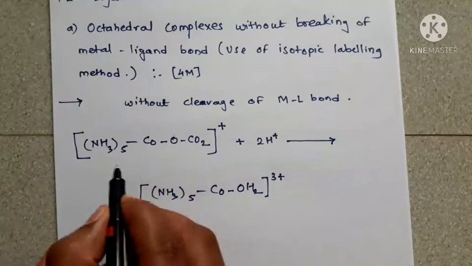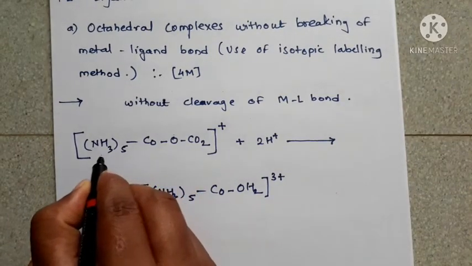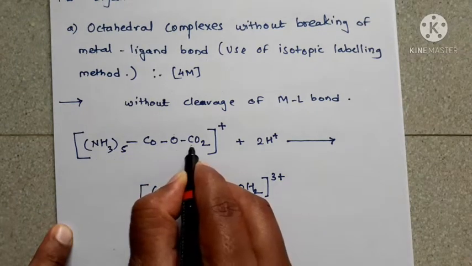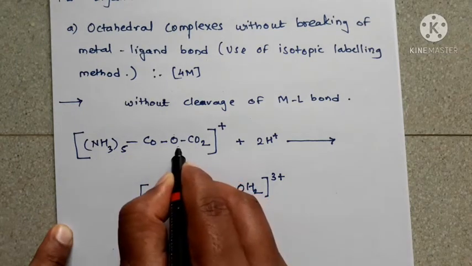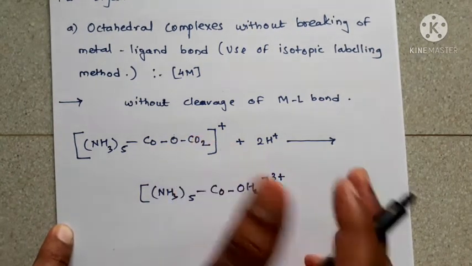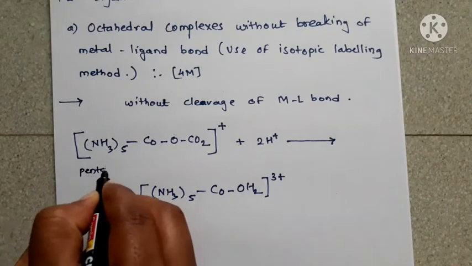Let us see the name of this complex. As we know, in this complex there are 5 amine groups and 1 carbonato. CO3 is the carbonato ligand. So how to write the name alphabetically?